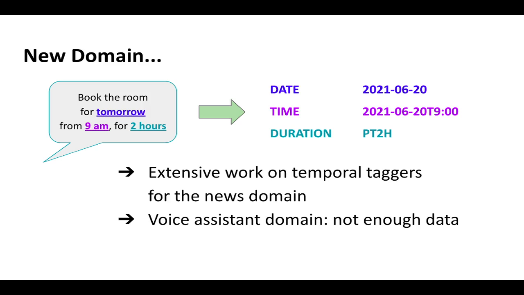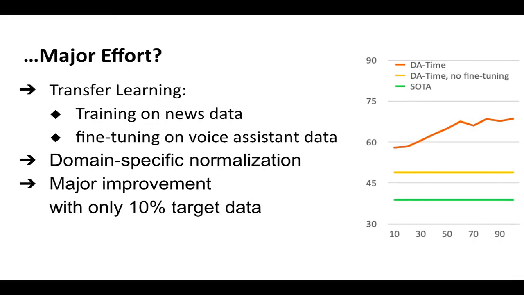But the extensive work on the existing taggers is mostly for the news domain, and not enough data is available for the voice assistant domain. So does it take a major effort to adapt a tagger to a new domain? For that, we apply transfer learning on a neural tagger from the news data and fine-tune it on our limited voice assistant domain data. We also show a domain-specific normalization, and we find that major improvement comes with only 10% of target data, which is quite higher than some existing state-of-the-art taggers. So to know more in detail, join us during our poster session.